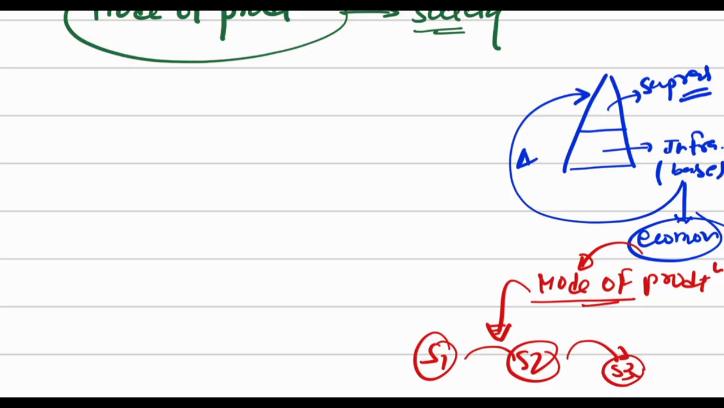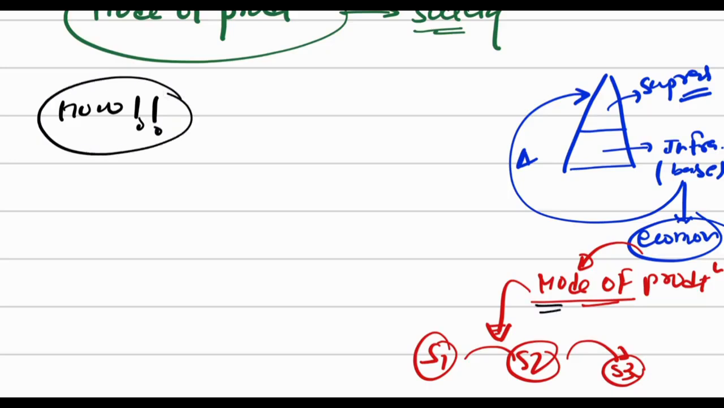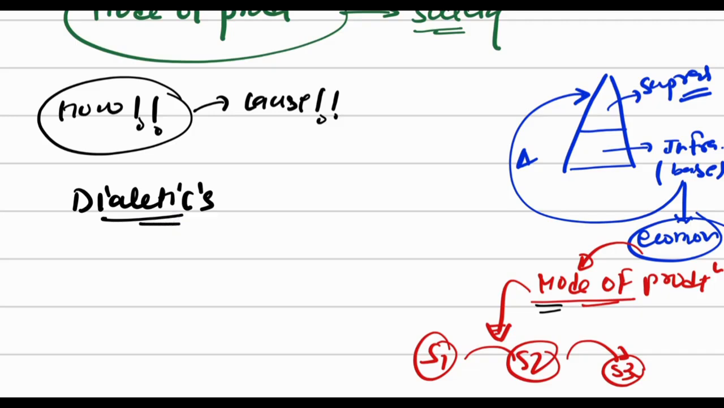So now here is one question: how does this happen? How does this mode of production change? What is the reason? What is the cause that leads to change in a society? So here Karl Marx gave a concept called dialectics. He said in a particular mode of production, which is further defined by FOP and ROP,